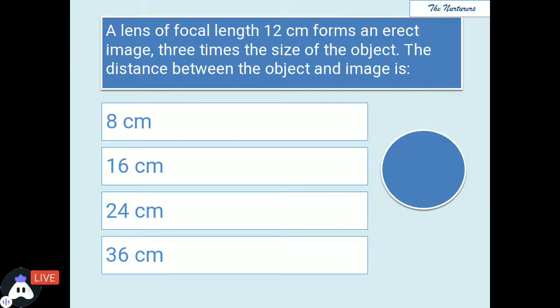A lens of focal length 12 centimeter forms an erect image 3 times the size of the object. The focal length is given in the question. It is given that the question is of lens and the image formed is 3 times the size of the object. You need to tell me what is the distance between the object and the image. Hurry up, think about it and let me know.